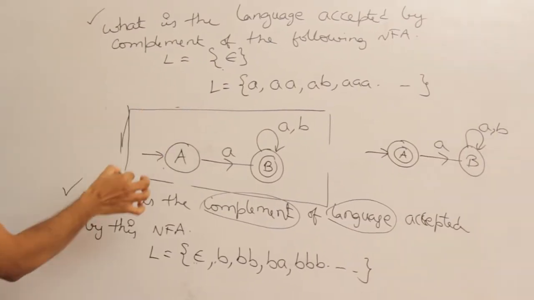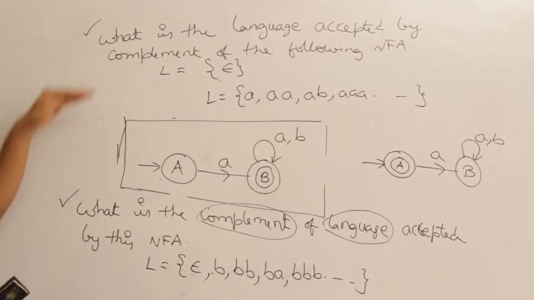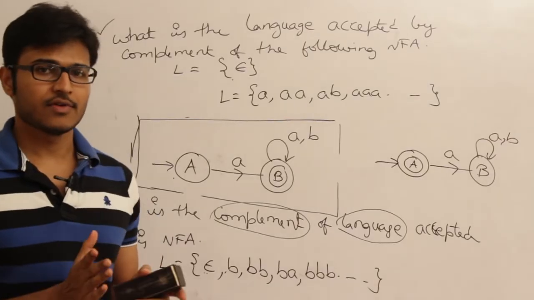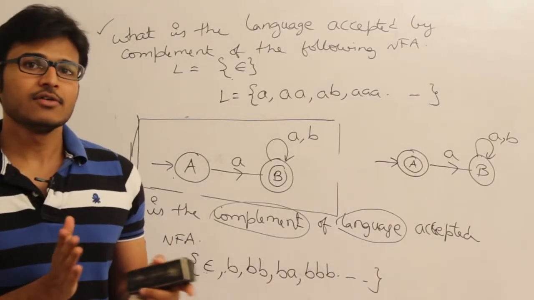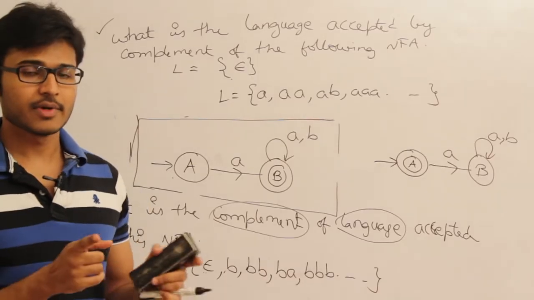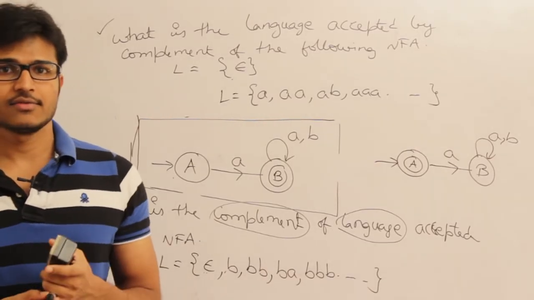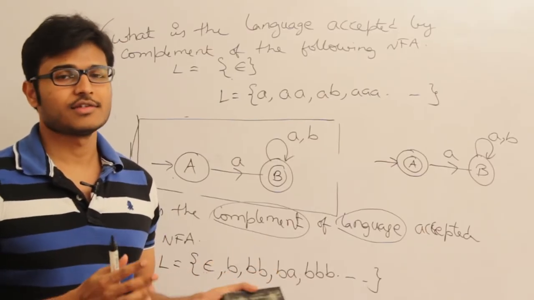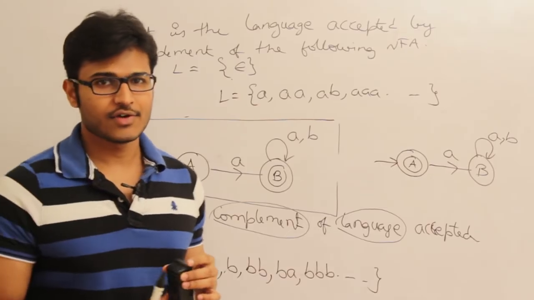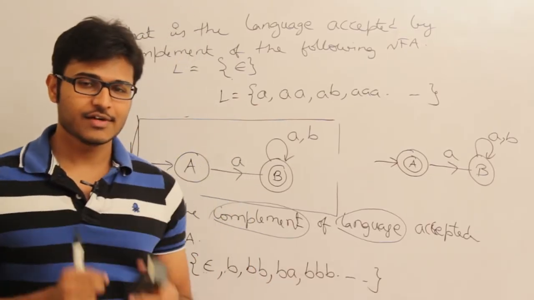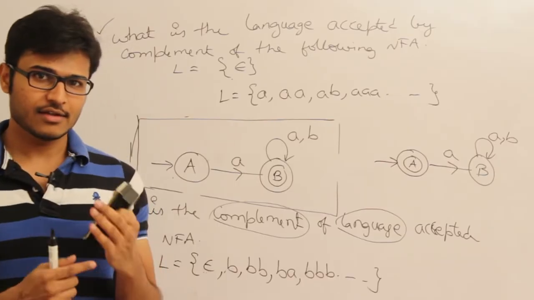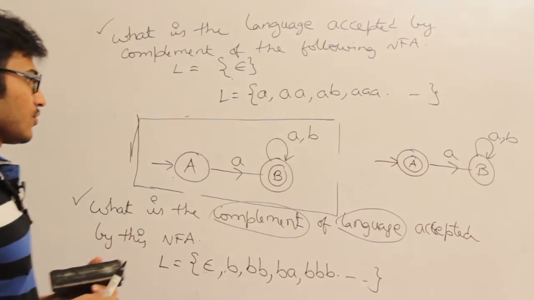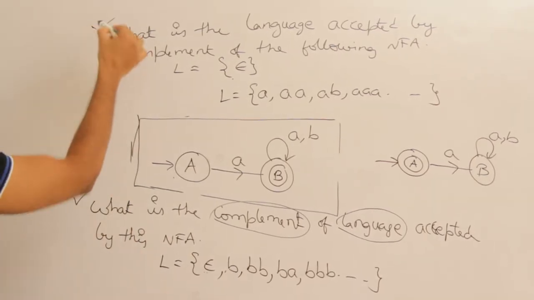If they had given you a DFA, the answer for both the questions would be the same. So from this question you should understand that if I complement an NFA, the language need not necessarily get complemented. But there are cases where if you complement an NFA, the language may get complemented. What is the best example for that? Since every DFA is an NFA, you can take a DFA and say that it is an NFA and then complement it, and you will get the complement of the language, right? So these two questions are important.